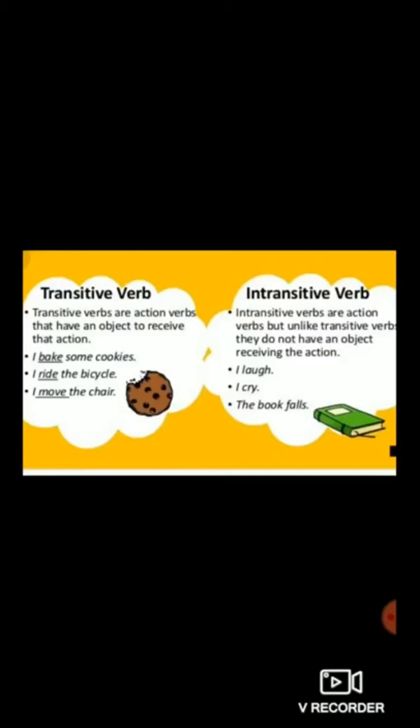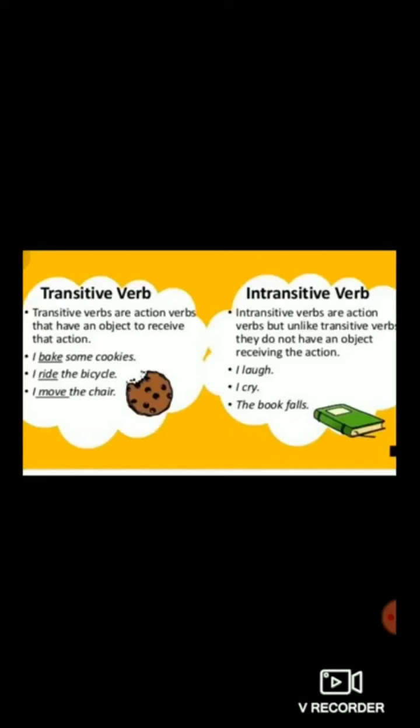Transitive verbs are action verbs that have an object to receive that action. Dear students, in simple words, a transitive verb takes an object after it. For example, I bake some cookies.